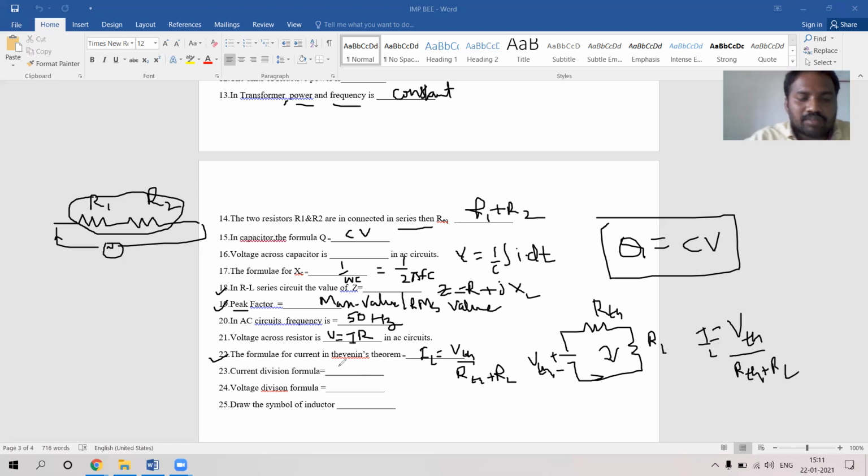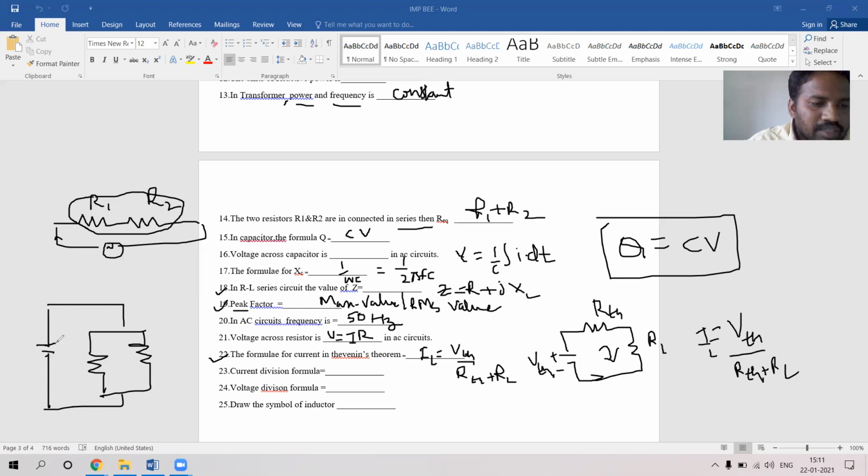Now coming to the current division formula. If we see two resistors, it is given with some supply voltage V. Because of this voltage V, the total current will be flowing. This total current will split into two parts, depending upon the values of the resistors.